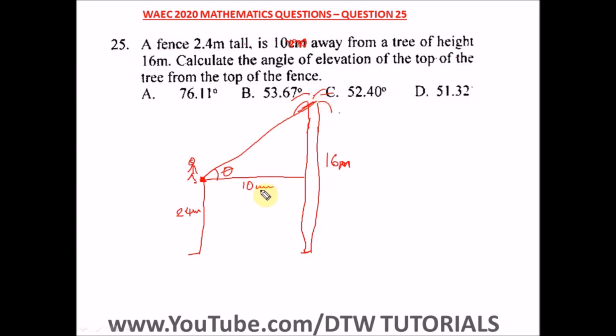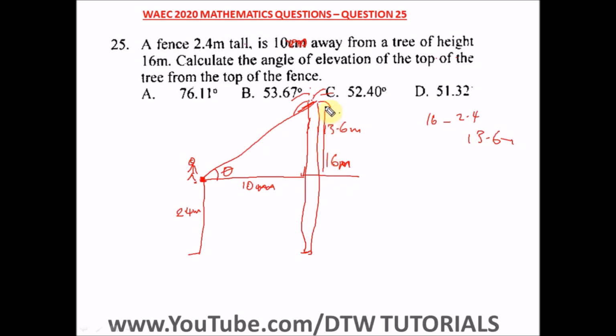So we know this is 10 meter, we know this is 2.4 meter. If from here to here is 2.4 meter and from here to here is 16 meter, it means this remaining side will be 16 minus 2.4 meter, which will give us what? 13.6 meter. So here is 13.6 meter.